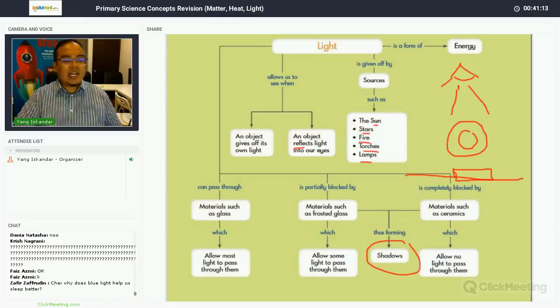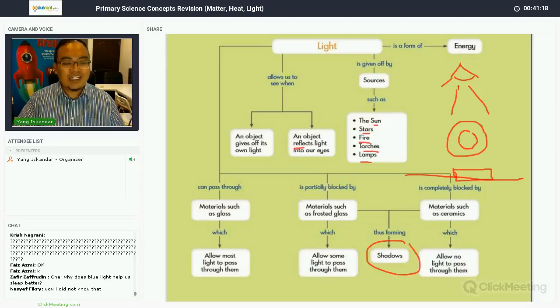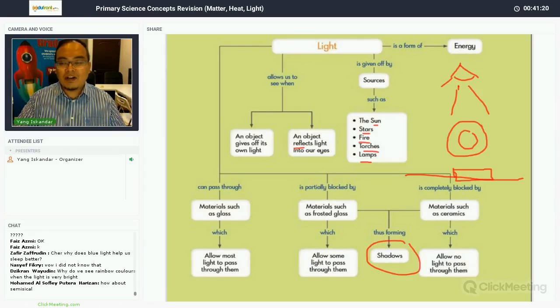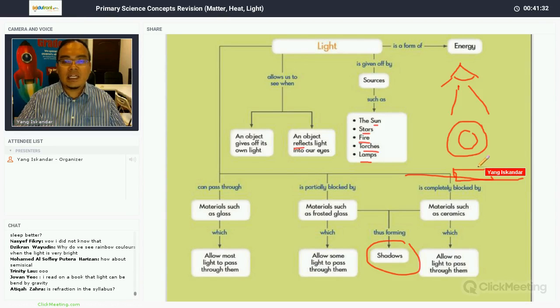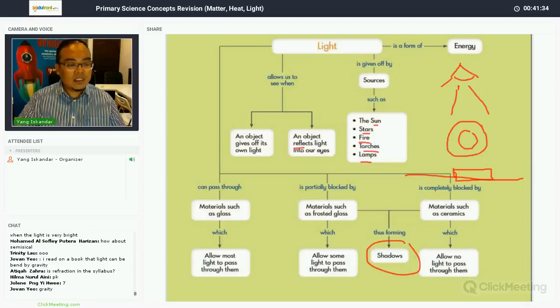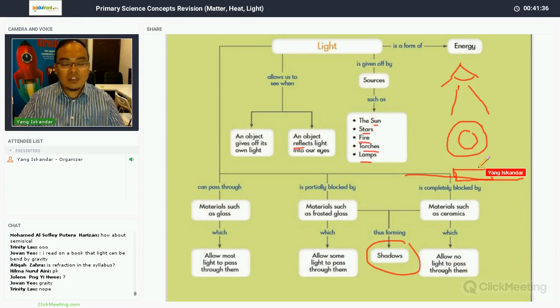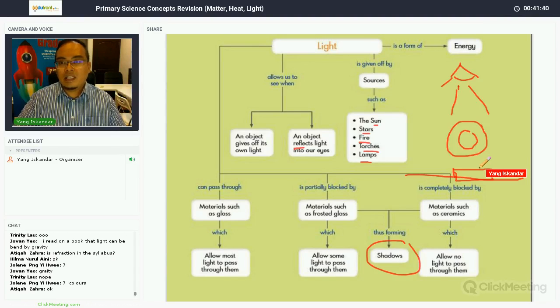Okay, Zafir asks, why does blue light help us sleep better? This one I'm not so sure, Zafir. This is out of our topic, but a very interesting question. In secondary school, you learn that light is made up of different colors, like the rainbow colors. You learn more at secondary school. Is refraction in the syllabus? No, it is not in the syllabus. Refraction is in secondary school.